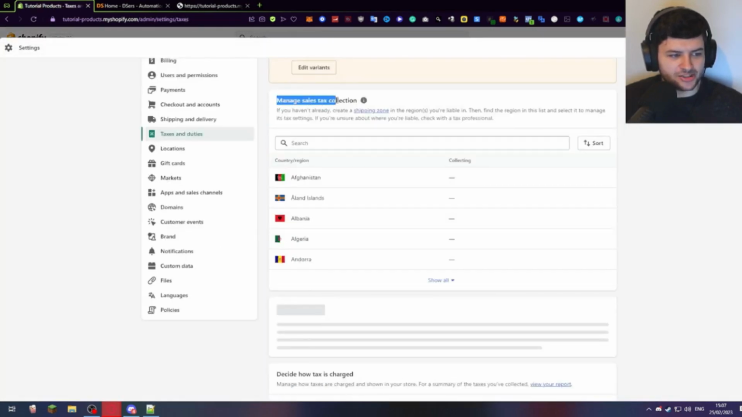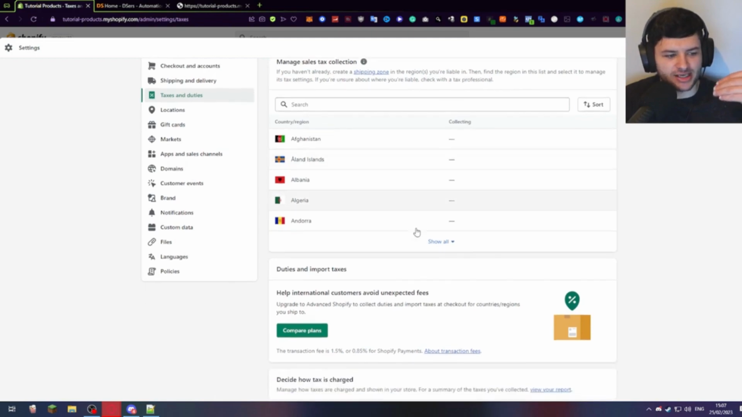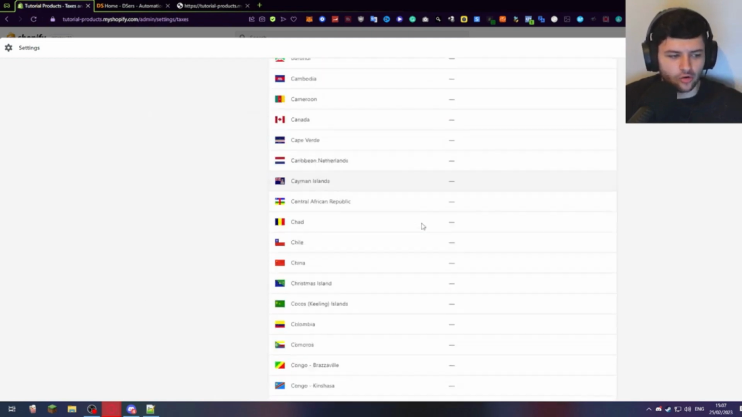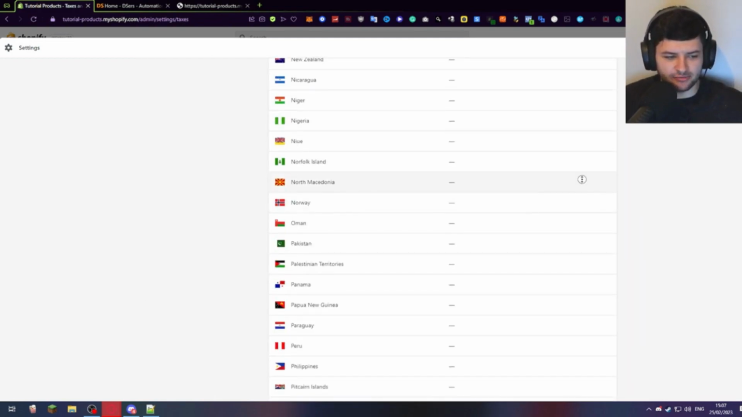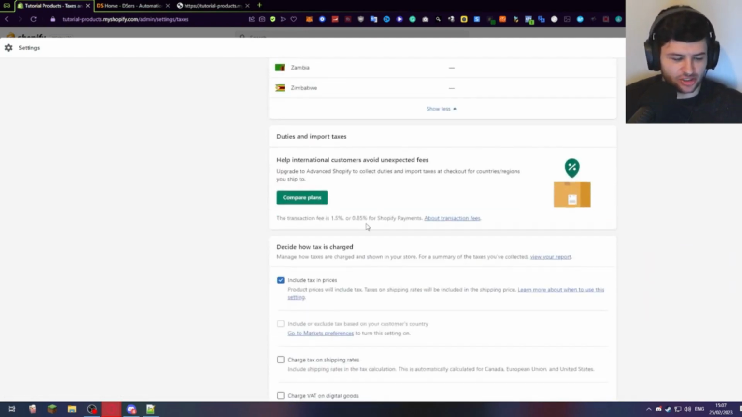You can also manage the sales tax collection, so you can create a shipping zone in the regions, which we've done, and then find the individual regions out of our list and manage the tax settings of the region. So if we press show all, it shows all the countries which we've added in our region, right? And where it says a dash, that means that we're not actually necessarily charging tax on them.